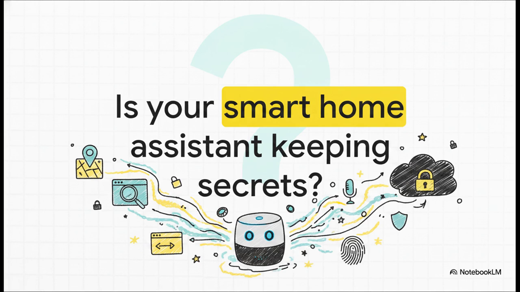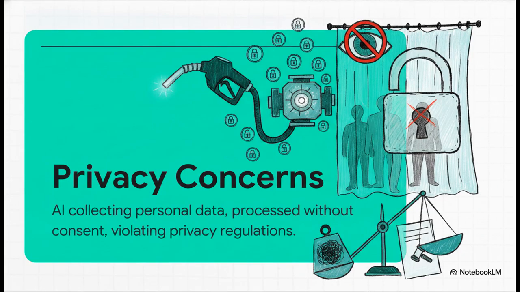It's so easy to forget that the little speaker sitting on your kitchen counter is essentially a constantly running microphone feeding massive remote servers. The fundamental threat here is pretty straightforward. AI absolutely needs vast amounts of data to function. It's the fuel for the engine. An AI without data is basically like a sports car without gas. It's just not going anywhere. But processing all this fuel without explicit user consent, that exposes highly sensitive, deeply personal information to potential misuse. And as we'll see, that leads directly to some massive regulatory headaches.